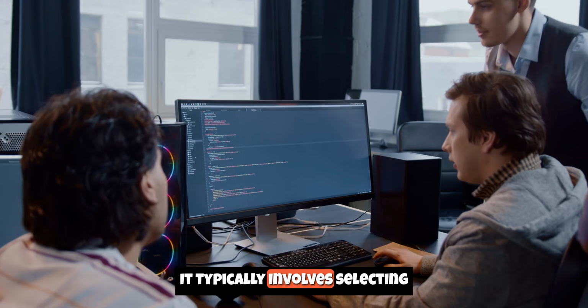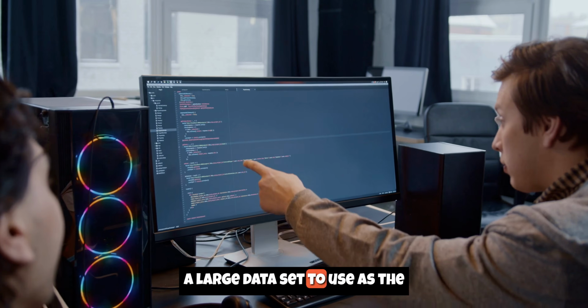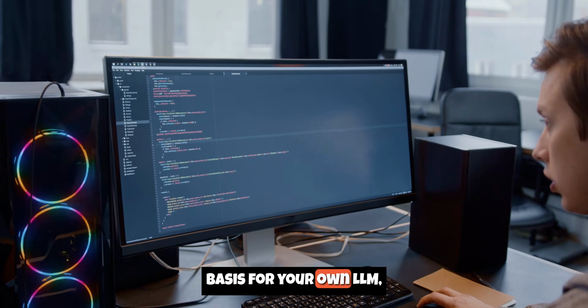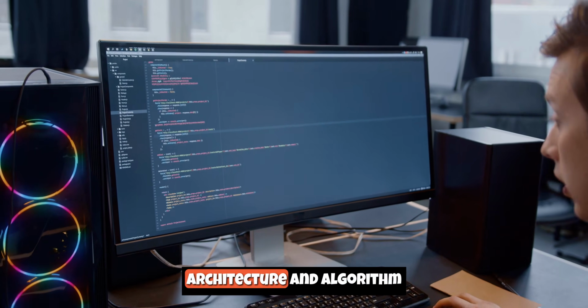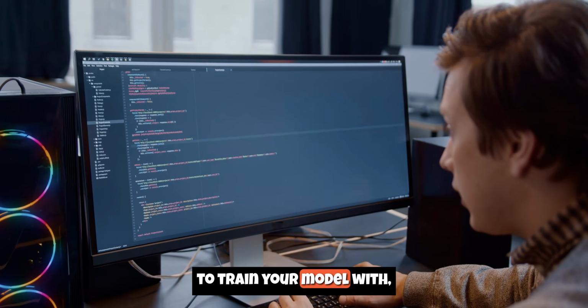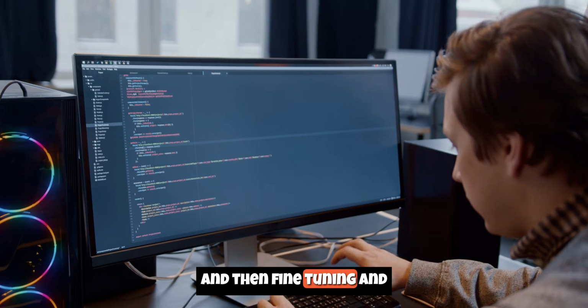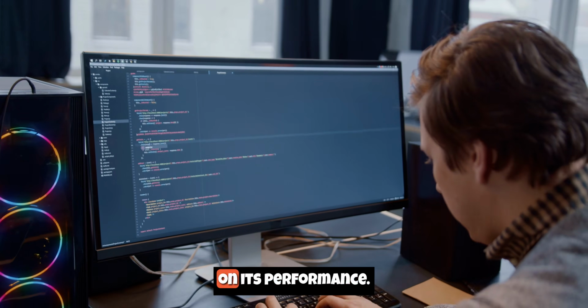It typically involves selecting a large data set to use as the basis for your own LLM, choosing the appropriate architecture and algorithm to train your model with, and then fine-tuning and optimizing your model based on its performance.